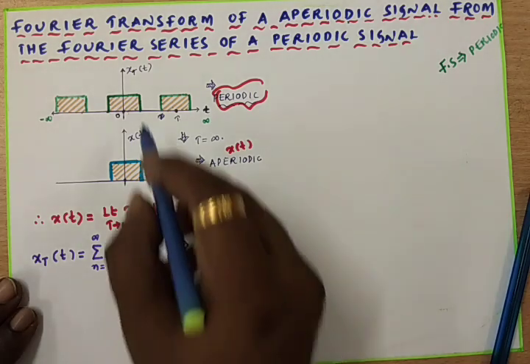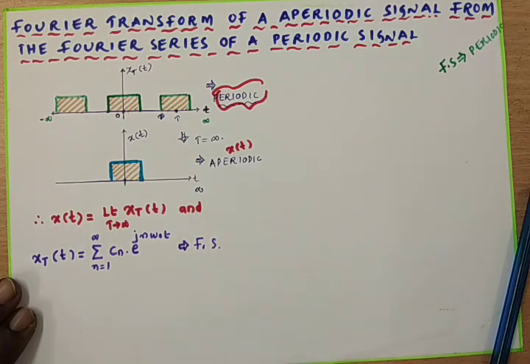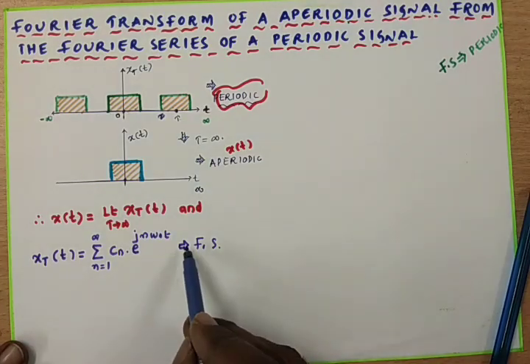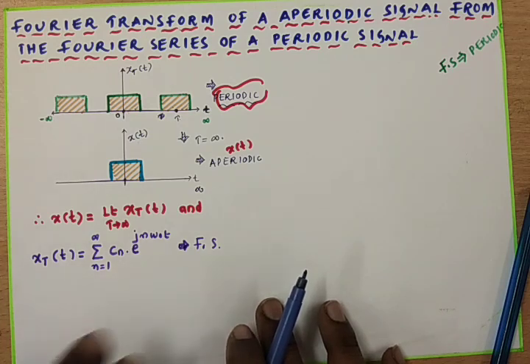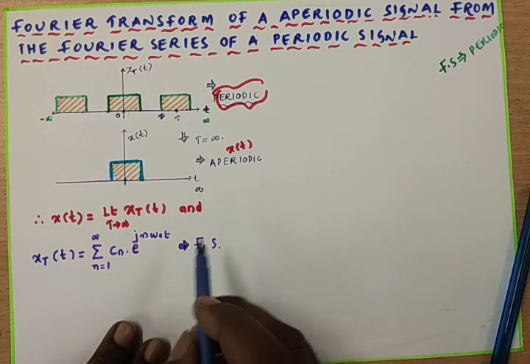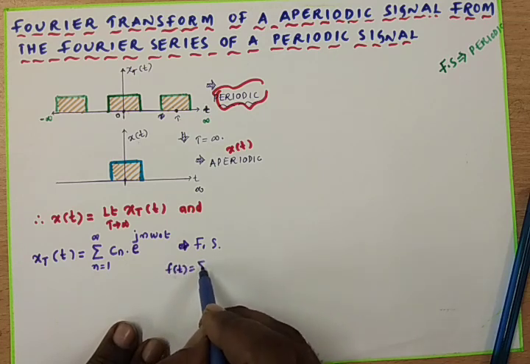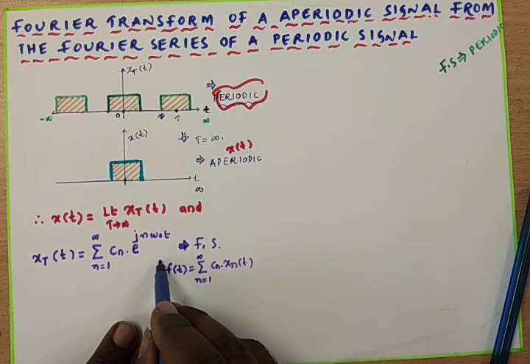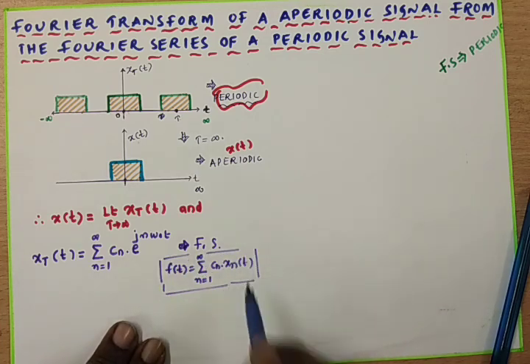This is the Fourier series of a given signal, x_T of t. We know how to calculate the Fourier series. We have studied in the second unit that f of t is equal to sigma n equals 1 to infinity Cn into xn of t. This is the standard formula for the generalized Fourier series.